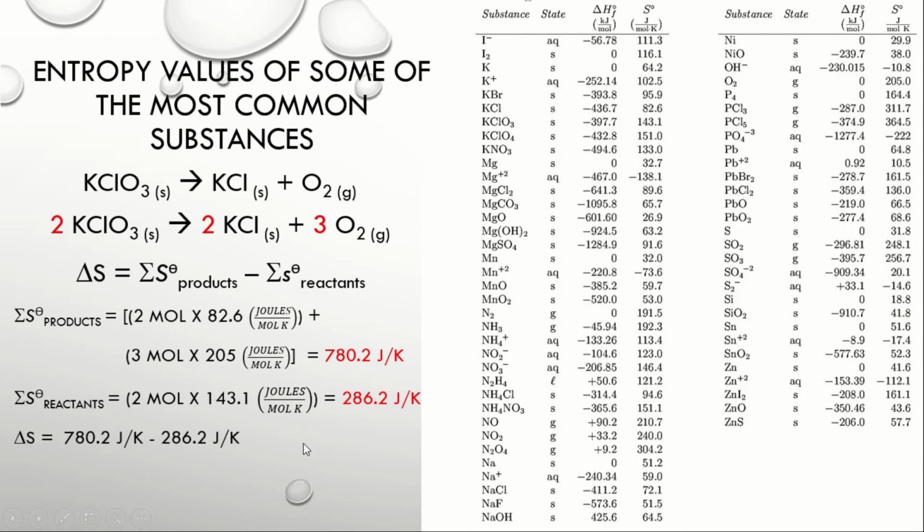The last step for us to do is to minus the value of the reactant doon sa product. For the product, it is 780.2 joules over Kelvin minus the reactant, 286.2 joules over Kelvin. So therefore, our total change in entropy is positive 494 joules over Kelvin. If the total change in entropy is positive, then we can state that the entropy is positive. Ibig sabihin, magiging mas magulo, magiging mas makalat.